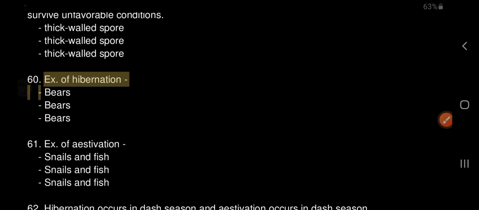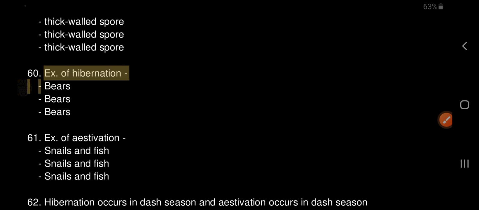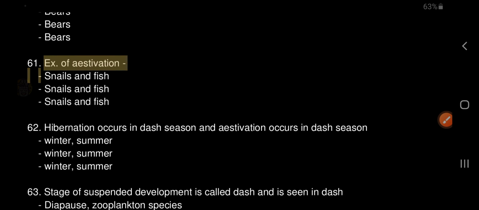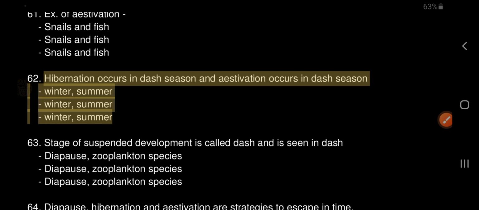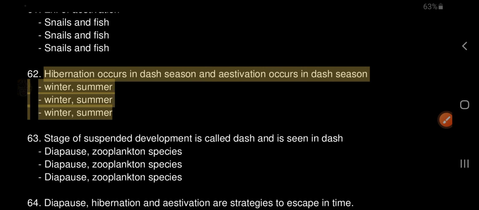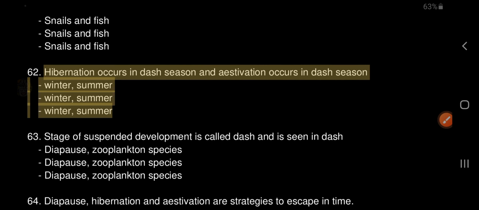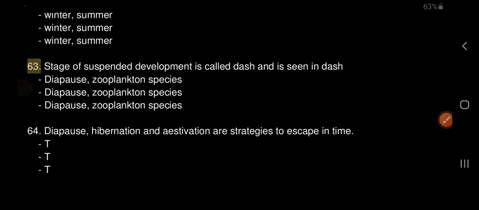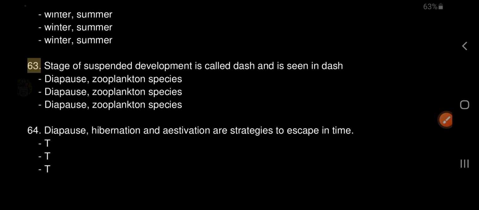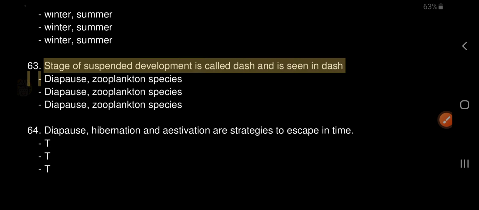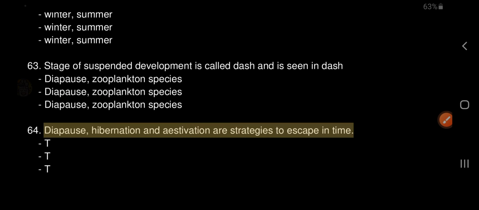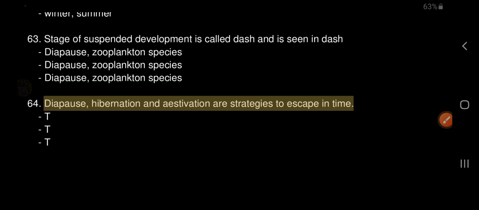60. An example of hibernation: bears. 61. Examples of aestivation: snails and fish. 62. Hibernation occurs in the winter season and aestivation occurs in the summer season. 63. The stage of suspended development is called diapause and is seen in zooplankton species. 64. Diapause, hibernation and aestivation are strategies to escape in time. True.